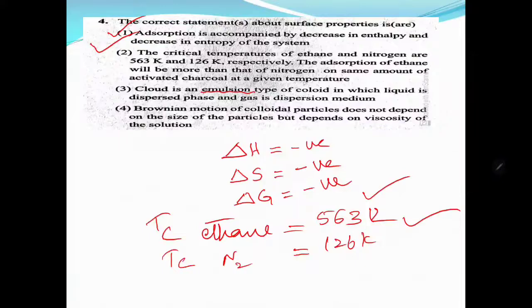Brownian motion of colloidal particles does not depend on the size of the particle? This is wrong. As I told you in Brownian movement, as the size increases, Brownian movement decreases. So in a suspension we can't see Brownian movement. It also depends on the viscosity: as the viscous nature of the dispersion medium increases, the Brownian mobility decreases. So this is wrong, it depends on the size of the particle. So 1 and 2 are the correct options.